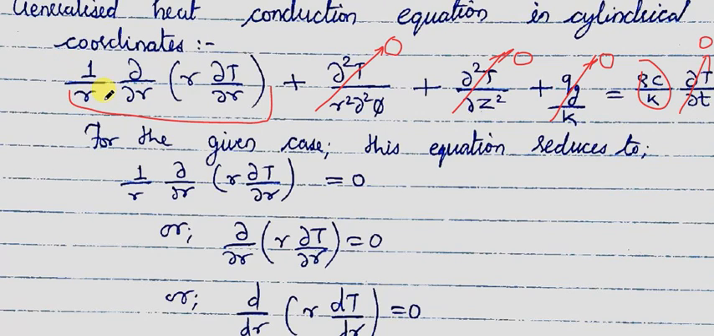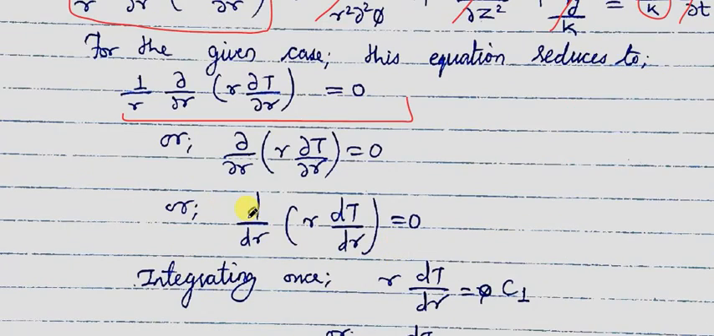So 1 upon r. Now it can be written as d/dr, because temperature is varying only along the r direction. So d/dr of r dT/dr is equal to 0. For the given case, this is the expression. As we said, this ∂/∂r can now be written as d/dr, and this r has been sent to the RHS, where it got multiplied with 0 and resulted in 0. So the final equation comes out to be d/dr of r dT/dr is equal to 0.